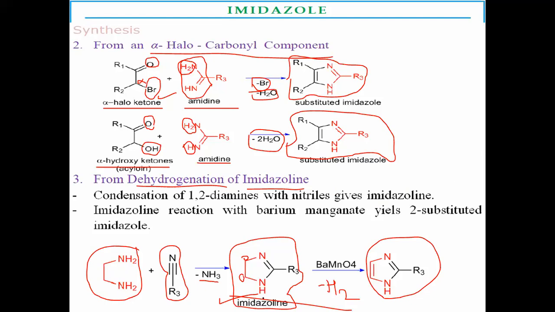Another method is from imidazolines, which react with barium manganate by dehydrogenation, loss of two hydrogens from imidazolines, making a double bond between two carbon atoms, to make the 2-substituted imidazole as a final product.